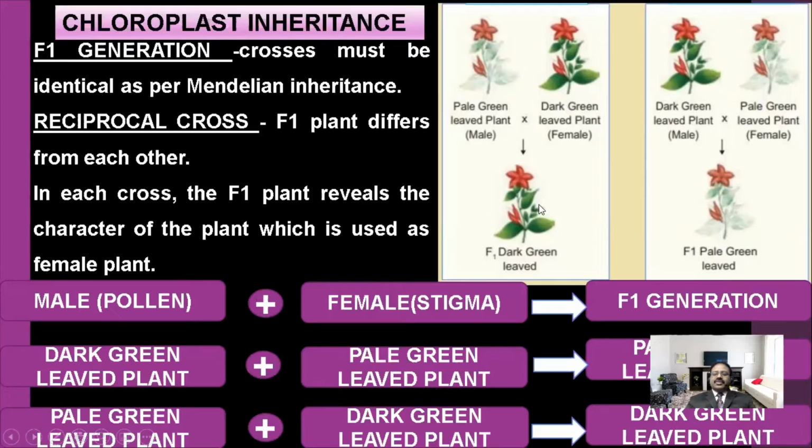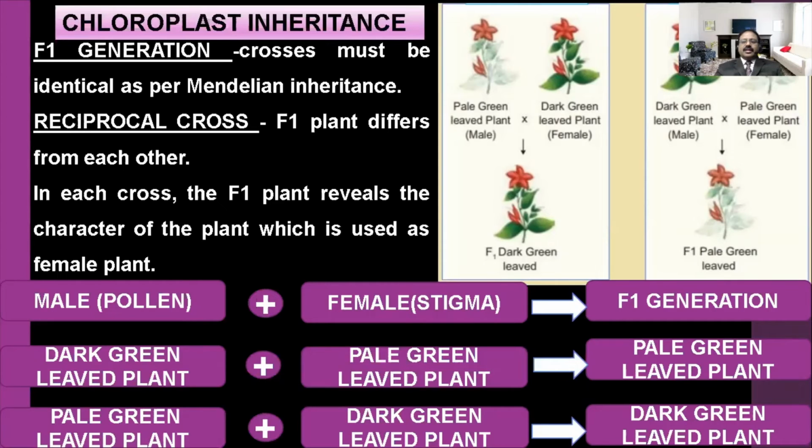In the first cross also, the female plant's character, dark green leaf, appeared. Do you understand? So in this chloroplast inheritance, only the female character appears in the F1 generation.